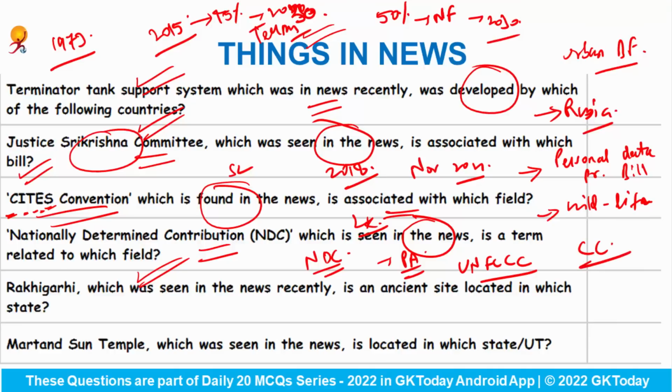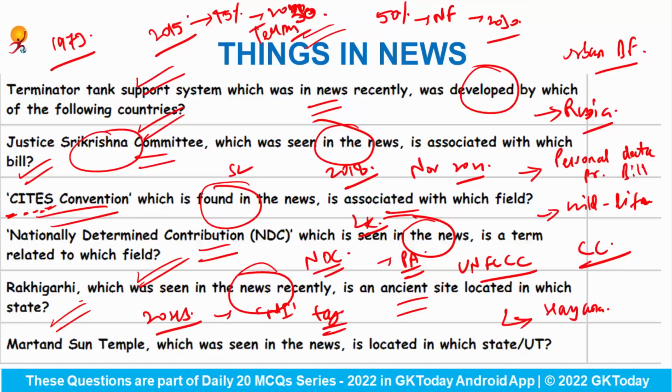Rakhi Garhi, which was seen in the news recently, is an ancient site located in which particular state? So this site is located in the state of Haryana, and recently 20 heritage sites have been introduced for national importance tag, and this is one of them.